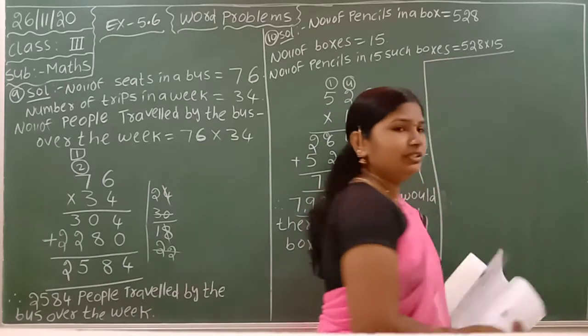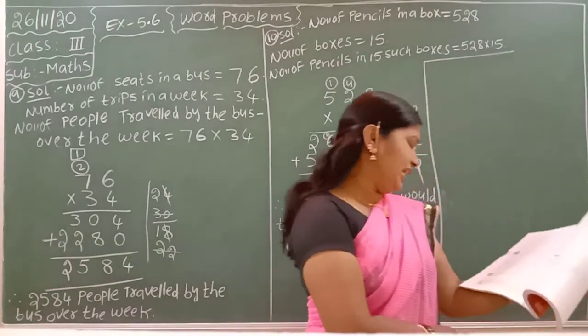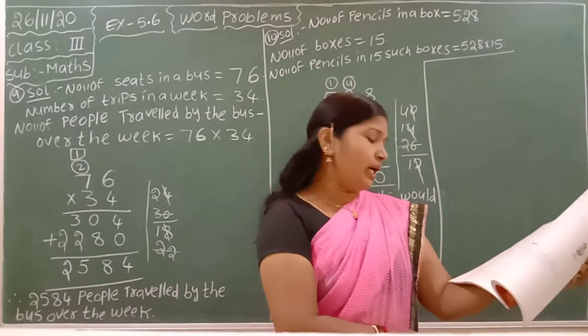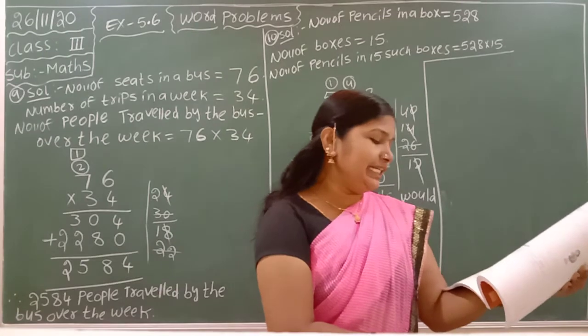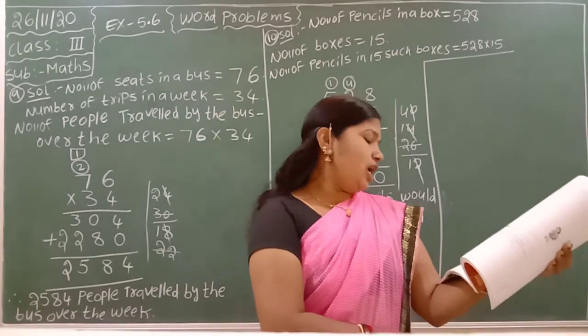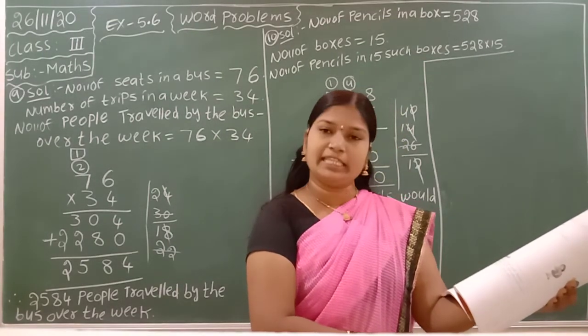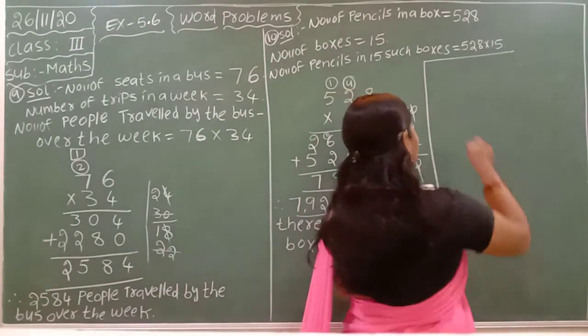Same like this. Next question, that is the 11th one. At a fun park, 239 children paid 35 each at the entrance. How much money was paid at the entrance? 11th one.